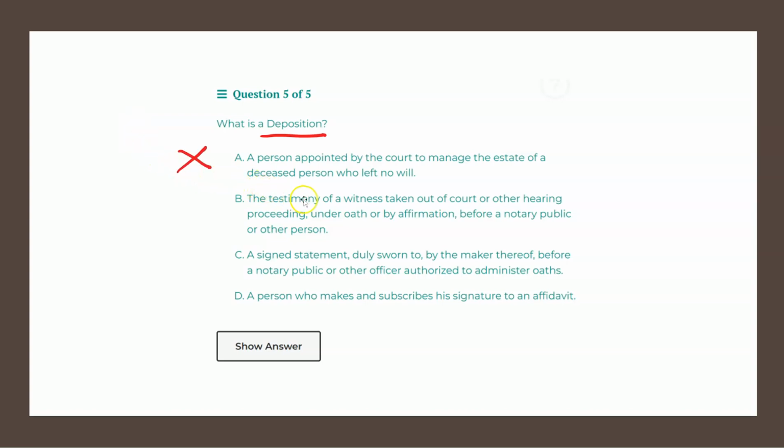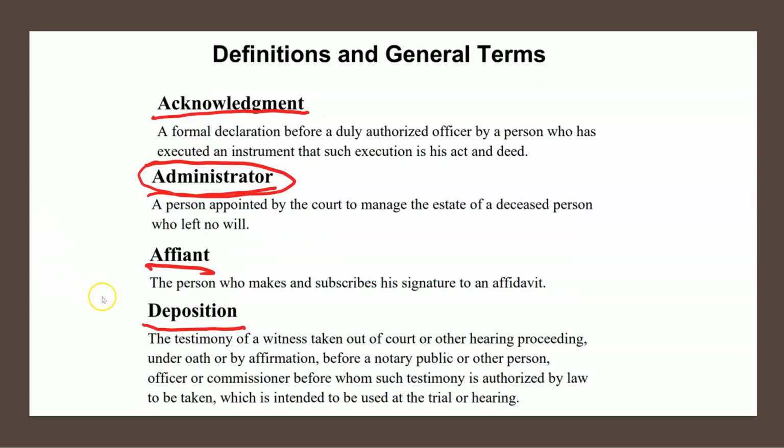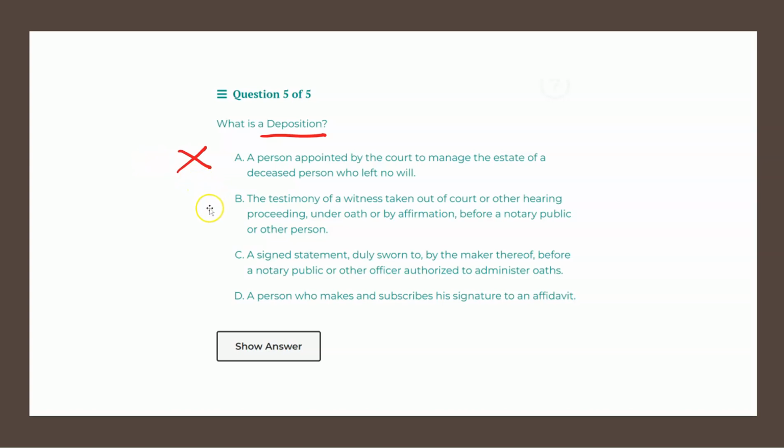Choice B states the testimony of a witness taken out of court or other hearing proceeding under oath or by affirmation before a notary public or other person. This in fact does align with our definition of deposition and therefore seems to be our solution, but let's have a look at choices C and D just to be certain.